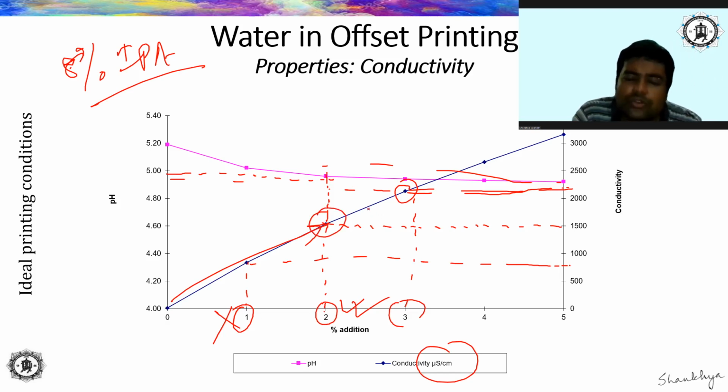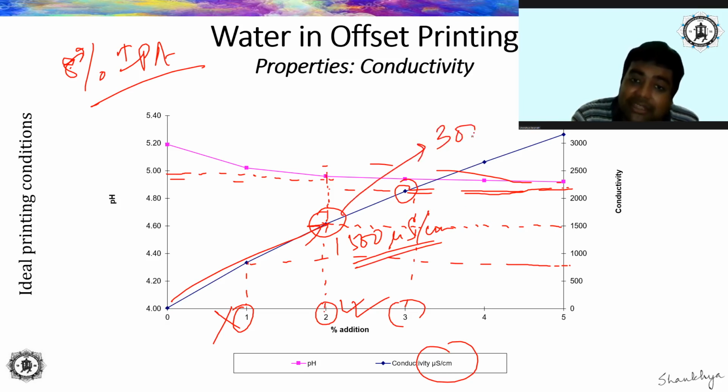1500. Okay. So you would expect that after a certain amount of time, let us say after 1 month, what will be the value of pH and conductivity? The pH will vary widely, and the conductivity will also increase, because on the first day of the month you made a fountain solution having 1500 microsiemens per centimeter as the conductivity. But after 1 month, what do you expect will happen to this conductivity? It is actually going to shoot off. It may be greater than 3000 also.